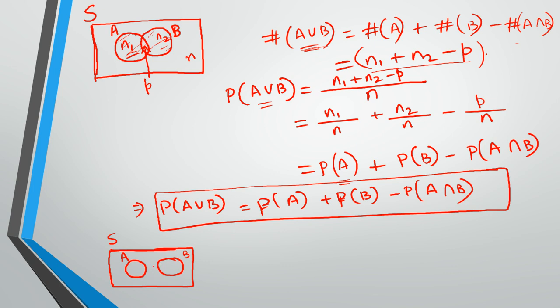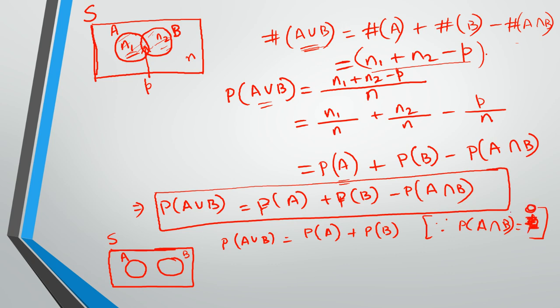You see, there is no intersection between A and B, right? Here they had an intersection, that's why we wrote P(A intersection B) earlier. But here there is no intersection. So we will write P(A union B) equals P(A) plus P(B), since P(A intersection B) equals 0, right? 0 or phi, whatever, null set basically. So this will be 0, sorry.